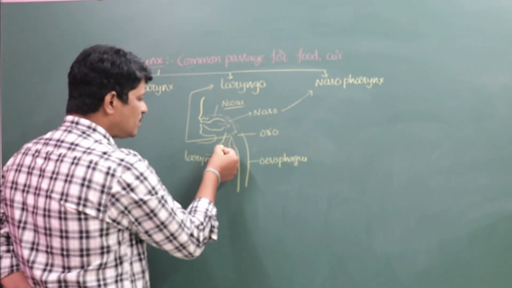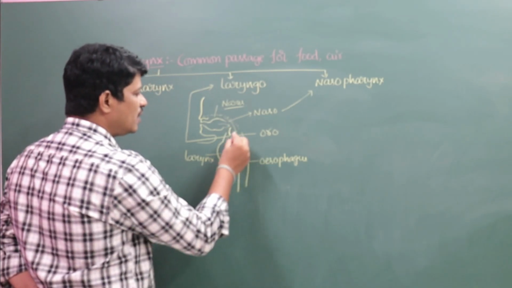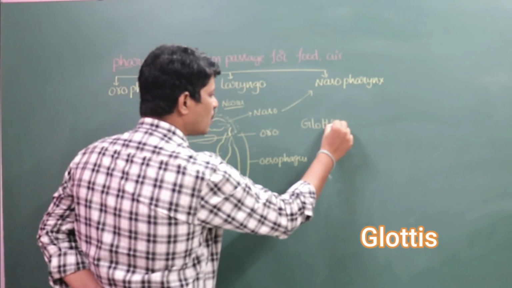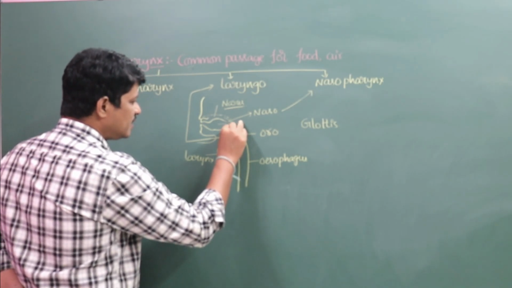The pharynx opens into the larynx through the glottis. This glottis has a cartilaginous flap.